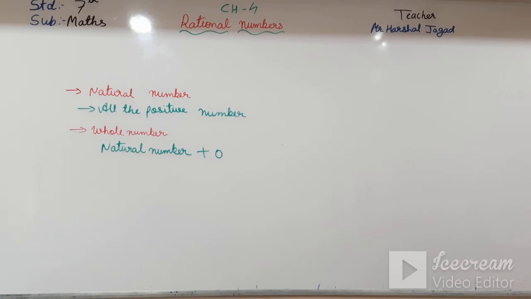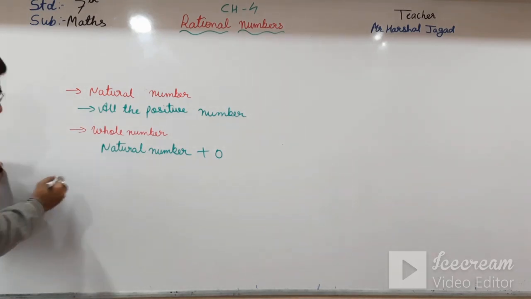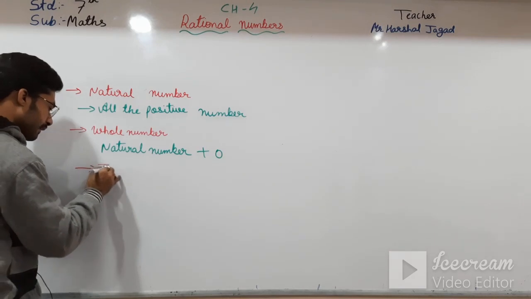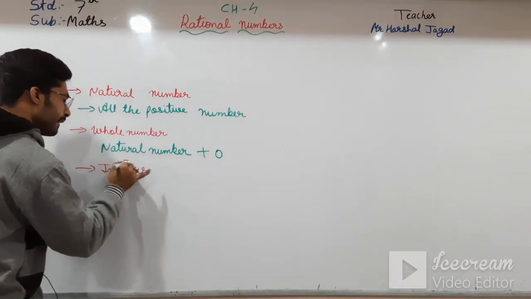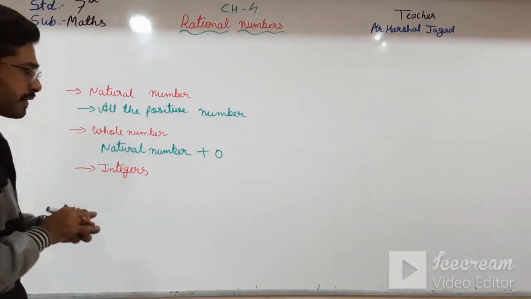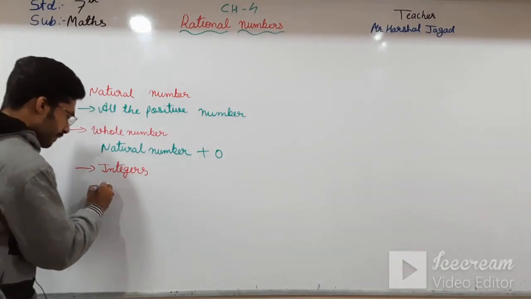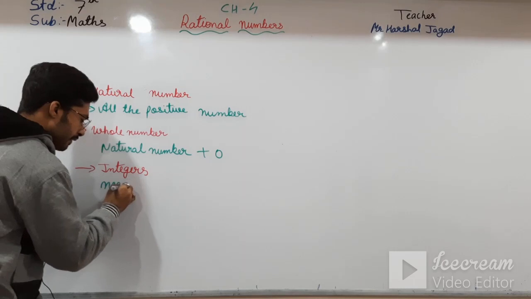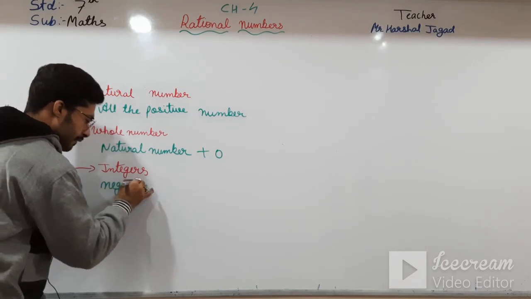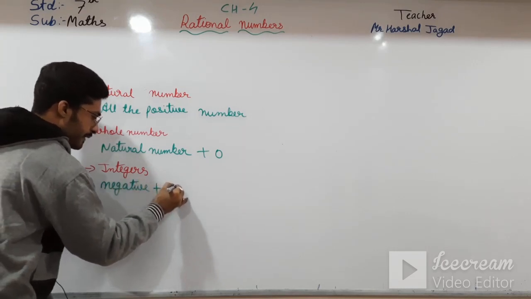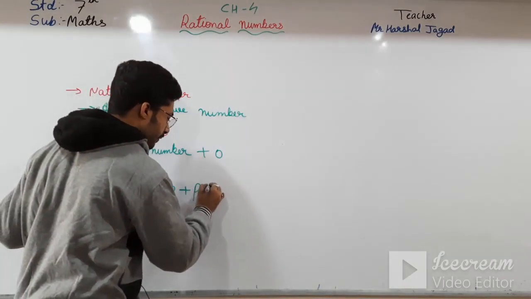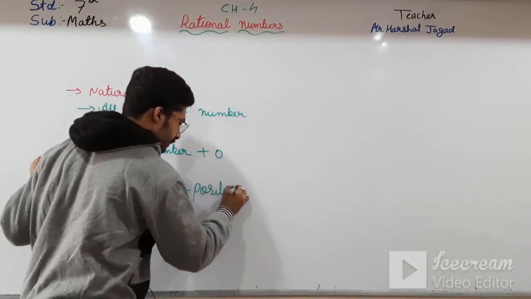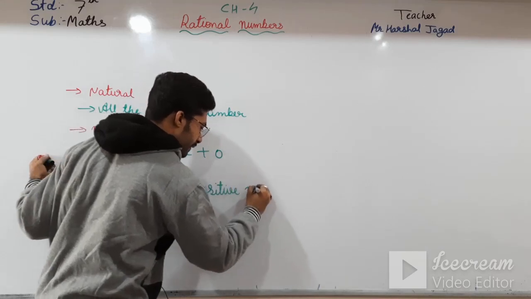And then come the integers. What are integers? Integers means negative numbers plus 0 plus positive numbers.